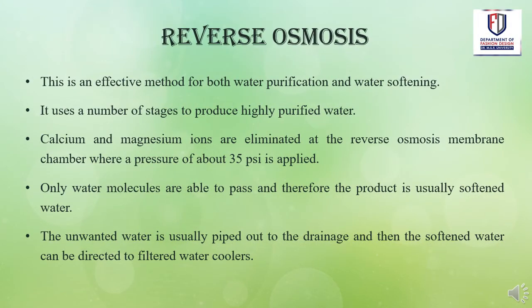Reverse osmosis. This is the last method of softening hard water into soft water. This is an effective method for both water purification and water softening. It uses a number of stages to produce highly purified water. Calcium and magnesium ions are eliminated at the reverse osmosis membrane chamber where a pressure of about 35 psi is applied. Only water molecules are able to pass and therefore the product is usually softened water. The unwanted water is usually piped out to the drainage and then the soft water can be directed or filtered to water coolers.